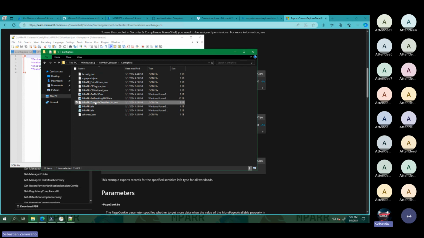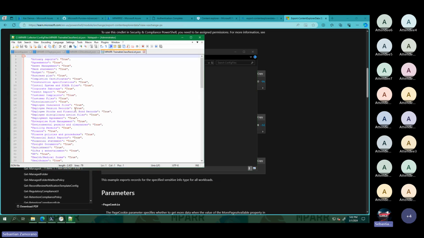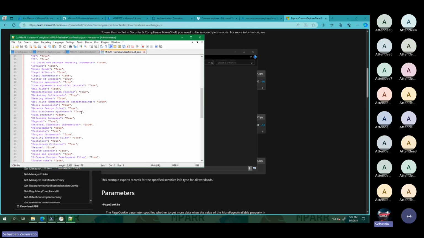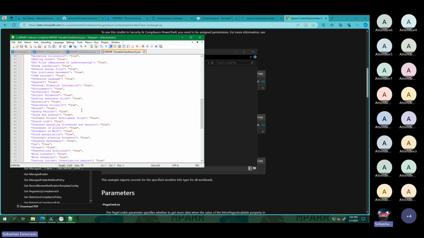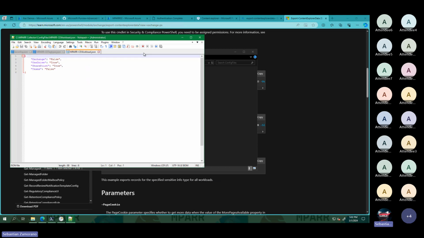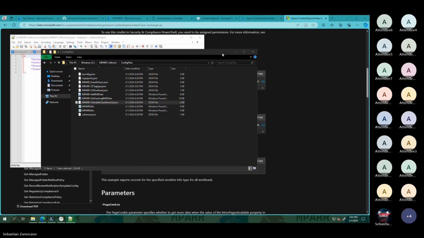In this case, there doesn't exist today in PowerShell some cmdlet to get the list of trainable classifiers. For that reason, I built the traditional trainable classifiers that are coming in Compliance. If you have others, you can add them manually to this list. But okay, what happens with sensitive information types or sensitivity labels?